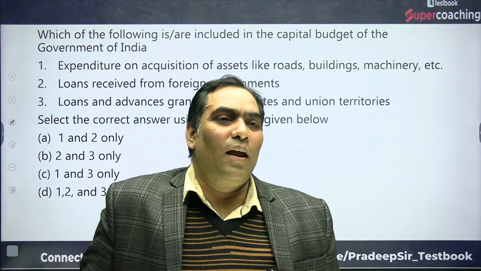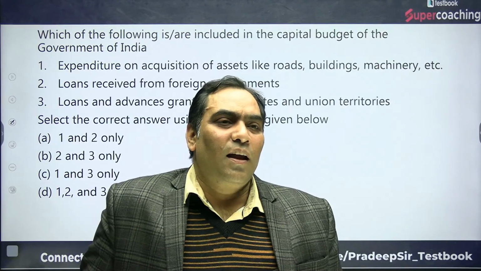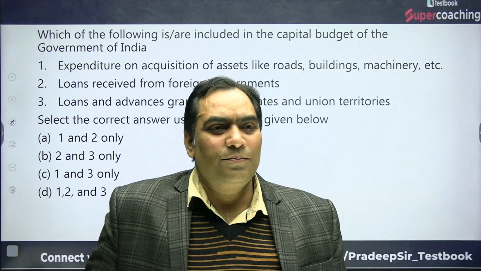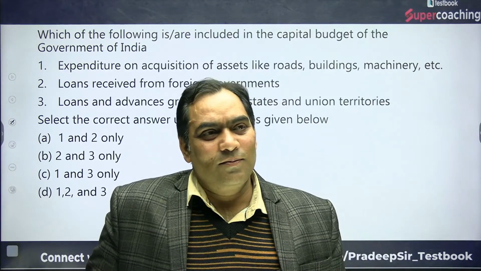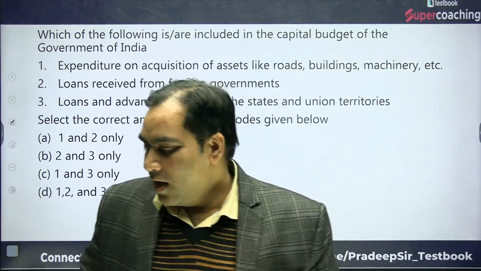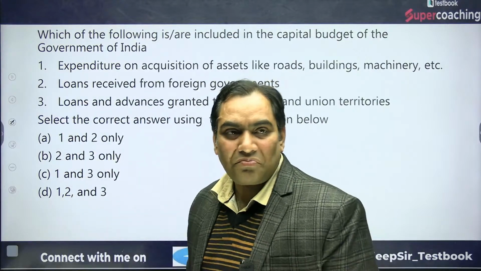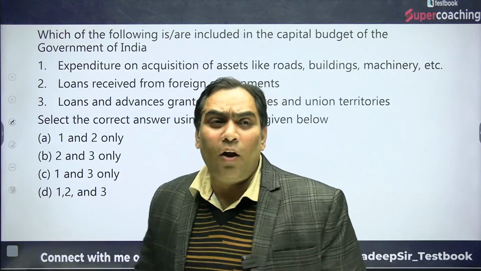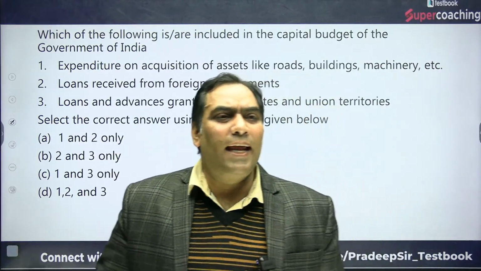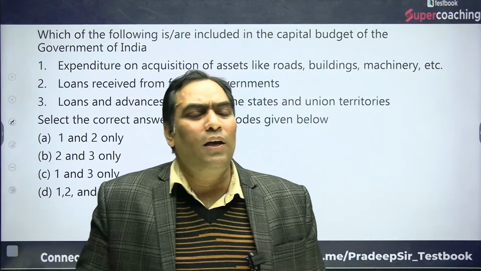Ankita Pandey, A. Yeah, right, Ankita? But why A? Let me explain. Shall I explain, or can we proceed?